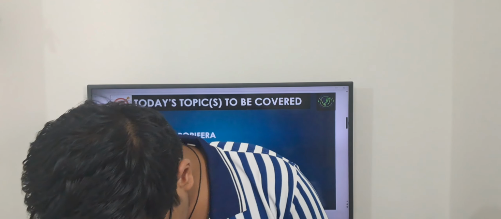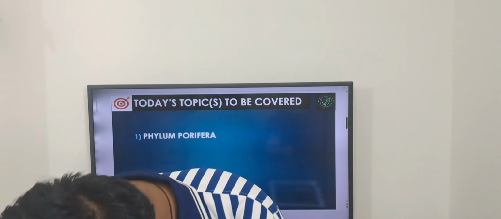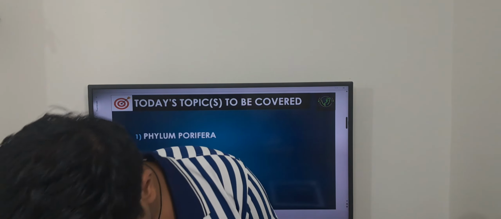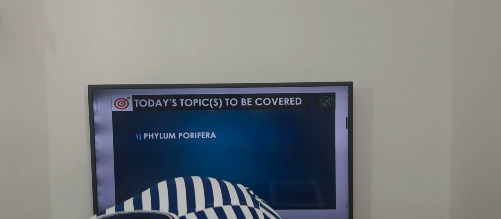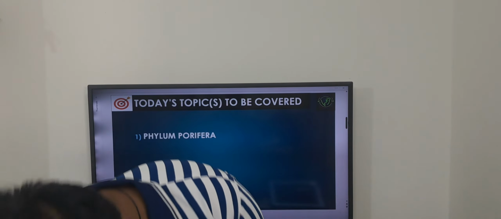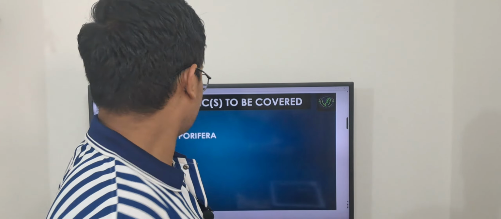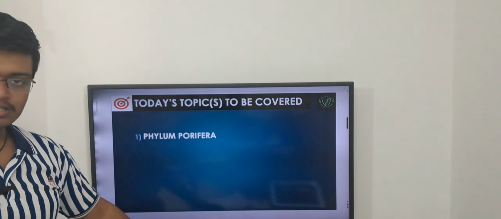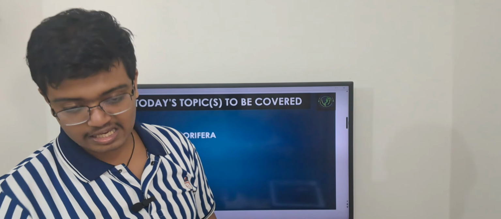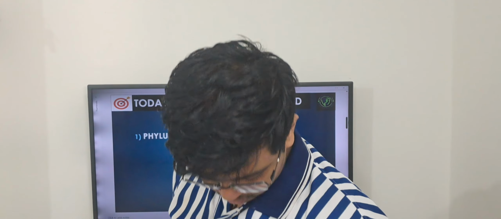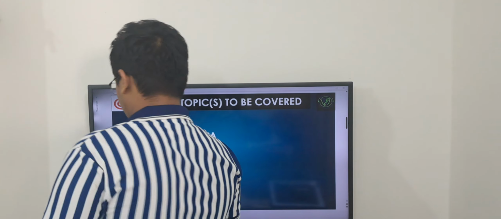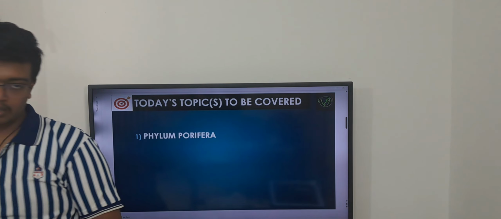So what are the examples of diploblastic organization? The examples are Coelenterates. In Coelenterates we see diploblastic organization, and from Platyhelminthes to Chordates we see triploblastic organization. Understood?